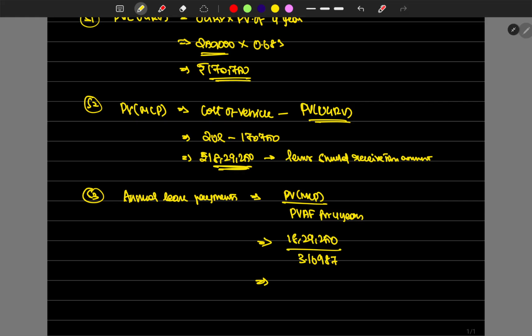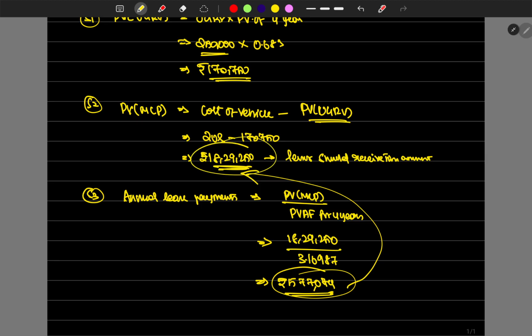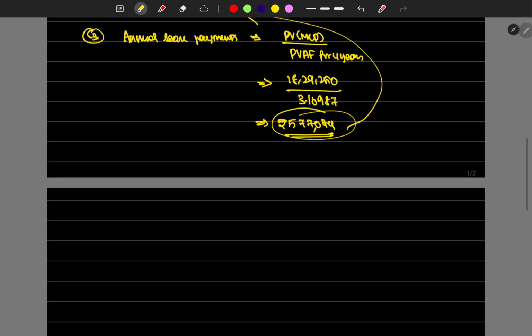18,29,250 divided by 3.16987 gives 5,77,074 rupees. This is the amount I should receive from the lessee to match the present value. If I receive this amount, I can recover the investment in future. So that's the logic, and we can go to the next step.